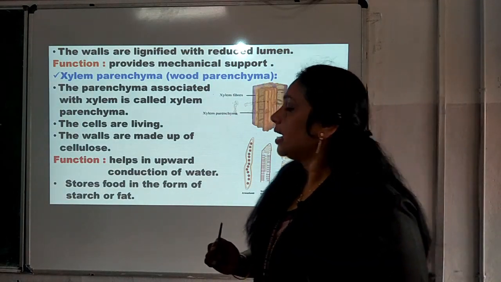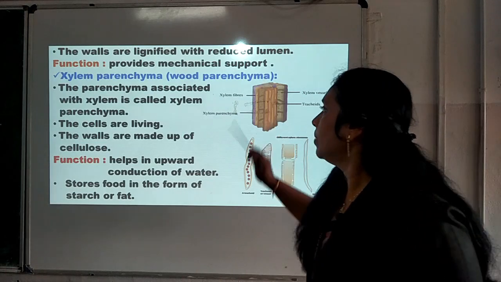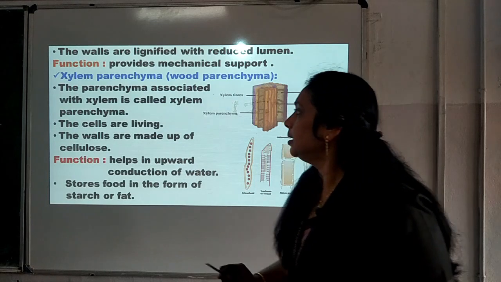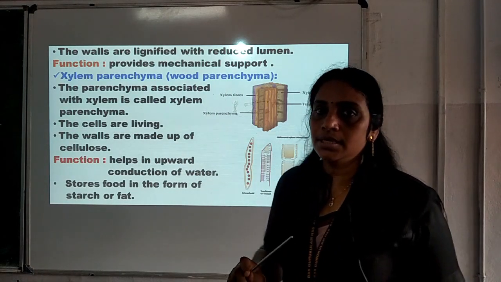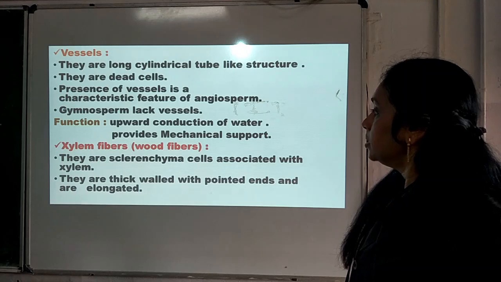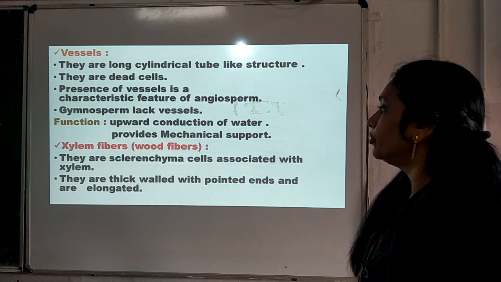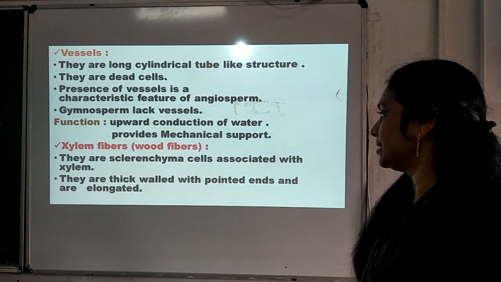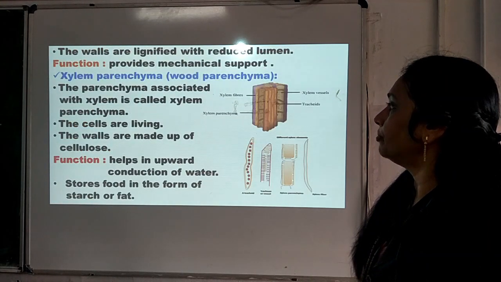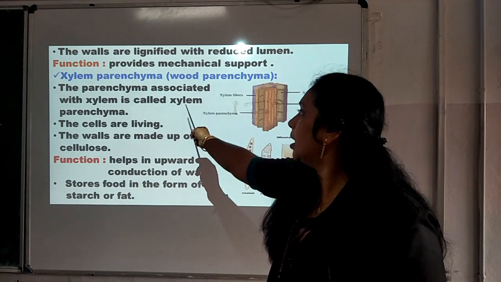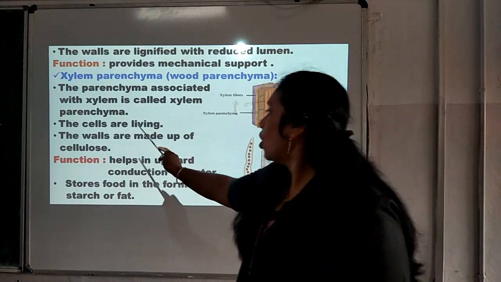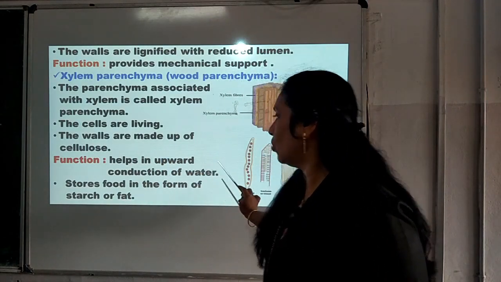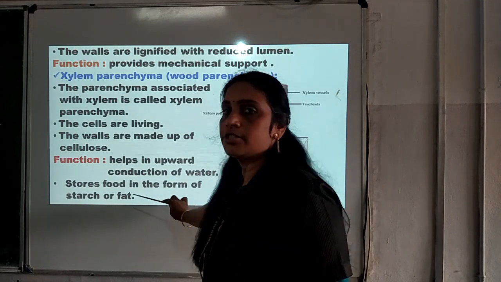Next one is xylem parenchyma, which is also called wood parenchyma. The parenchyma associated with xylem is called xylem parenchyma. Here the cells are living, isn't it? In the case of vessels as well as tracheids, it has been said they are dead cells, isn't it? And in the case of xylem parenchyma, they are living. The walls are made up of cellulose, and the function is that it helps in upward conduction of water and stores food in the form of starch or fat.